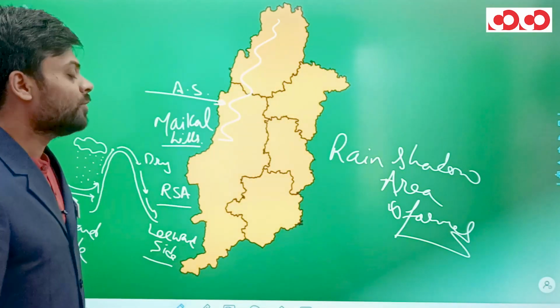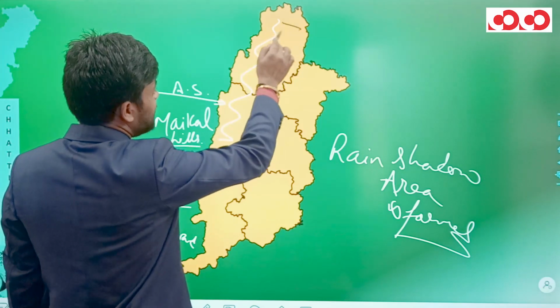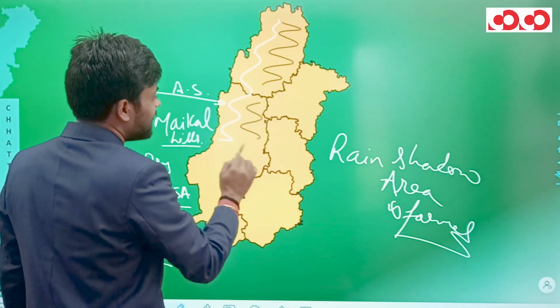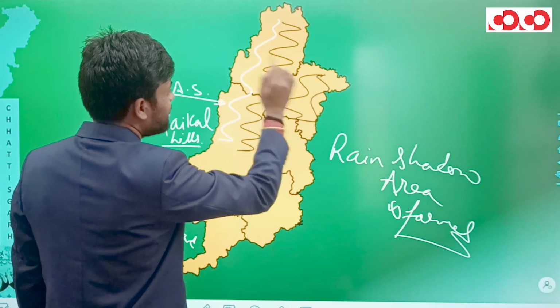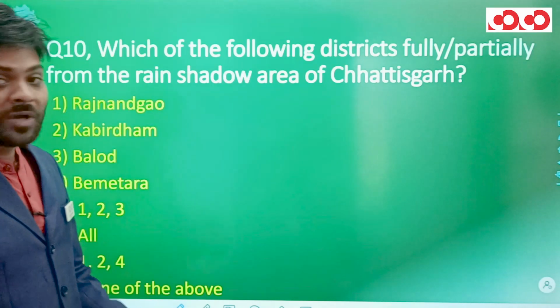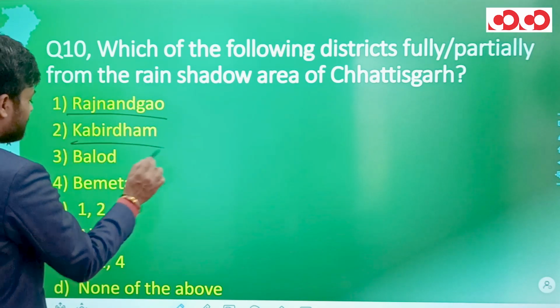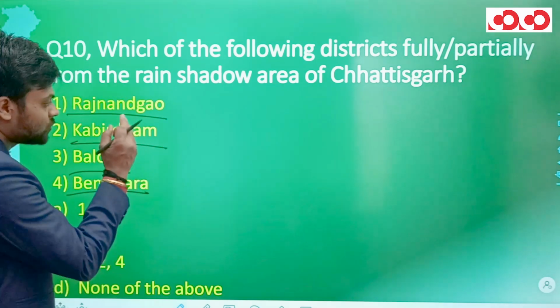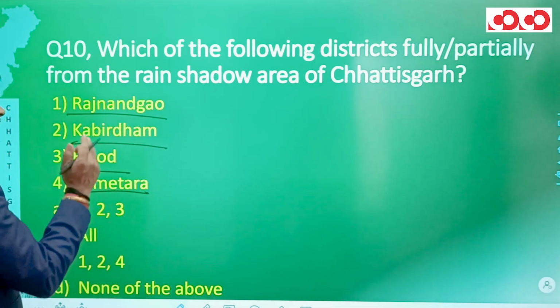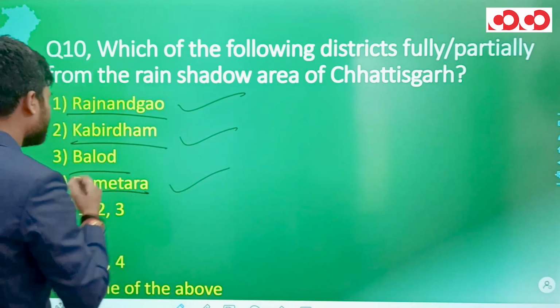And this rain shadow area is formed in parts of Kabirdham, Rajnathgaon and Bemetara districts of Chhattisgarh majorly. So coming back to the question, we have Rajnathgaon, Kabirdham, Balod and Bemetara. We saw the rain shadow area is majorly formed in Rajnathgaon, Kabirdham and Bemetara districts.